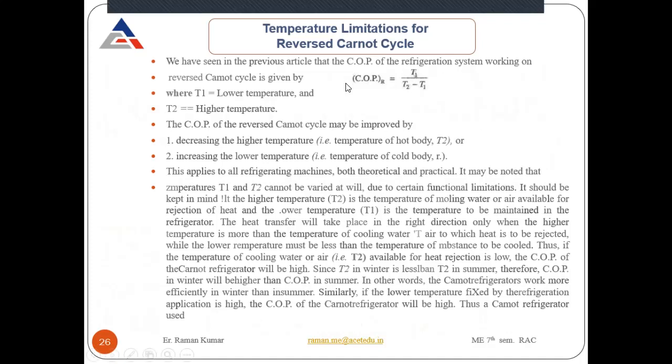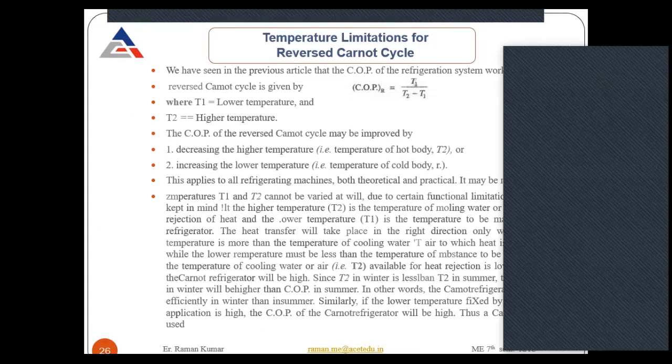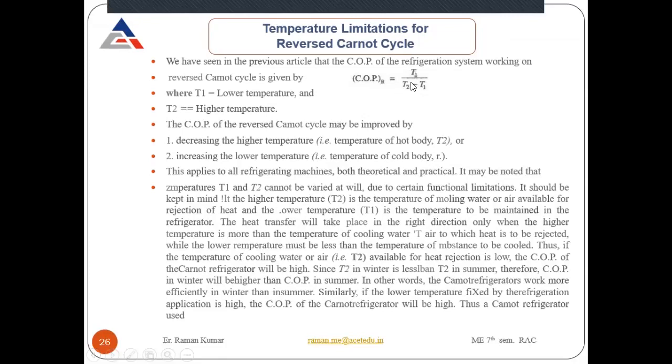As we have already calculated, the COP of your refrigeration system comes out to be T1 divided by T2 minus T1. What is T1? T1 is the temperature of the body which is already at lower temperature. And what is your T2? T2 is the temperature of your atmosphere.